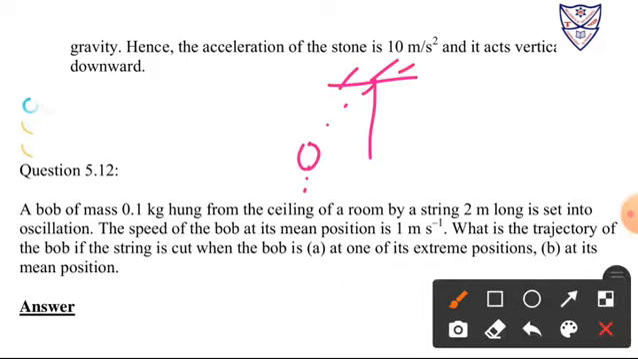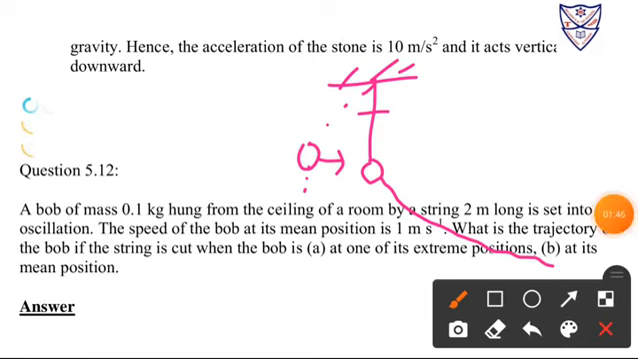And the second case is at its mean position. What happens if our bob is moving from left to right, and the string is cut just as it passes the mean position? The bob is supposed to keep moving in the right-hand direction, but it also falls downward, so it moves right as well as downward. This path is a parabola, because at the mean position it has the highest kinetic energy, so the bob forms a parabolic path.